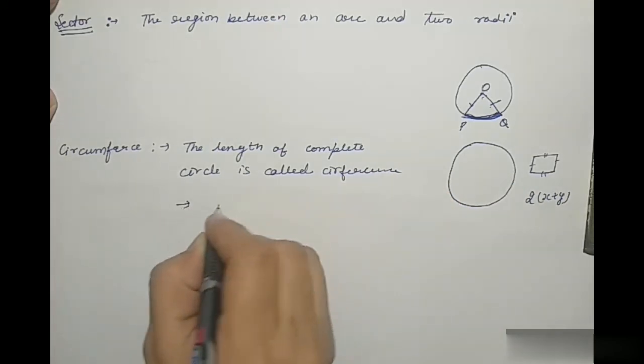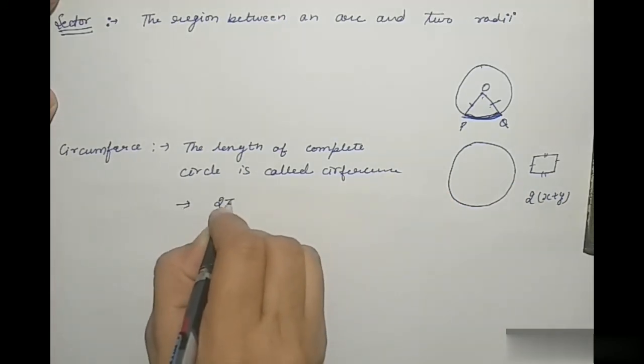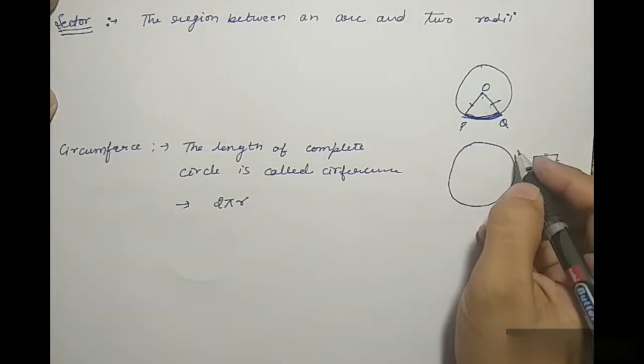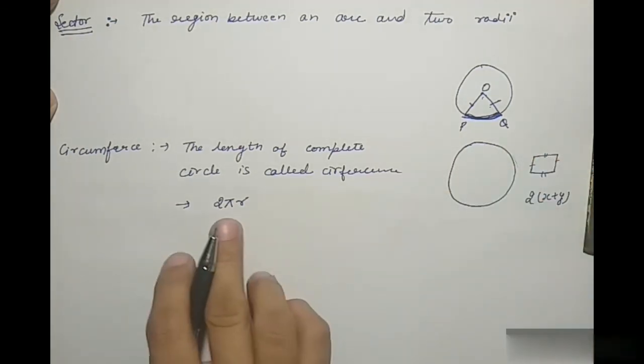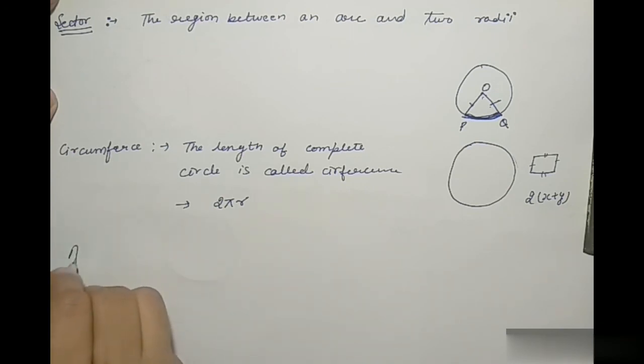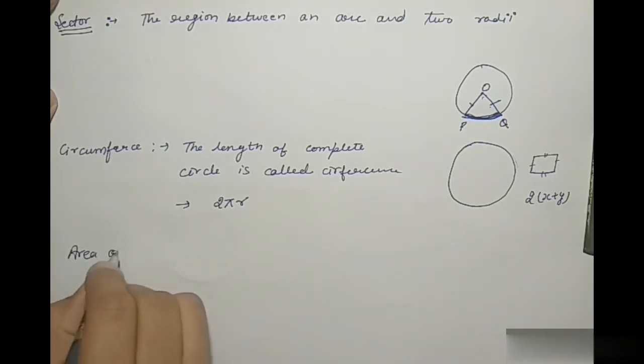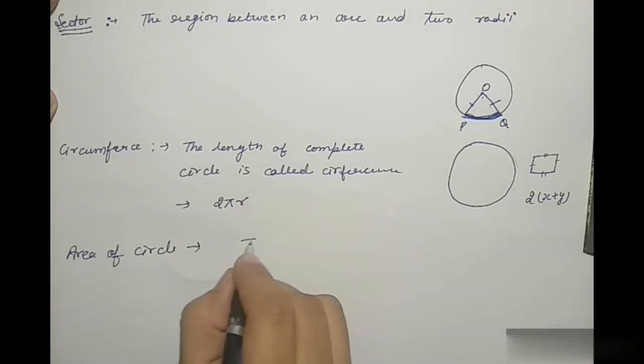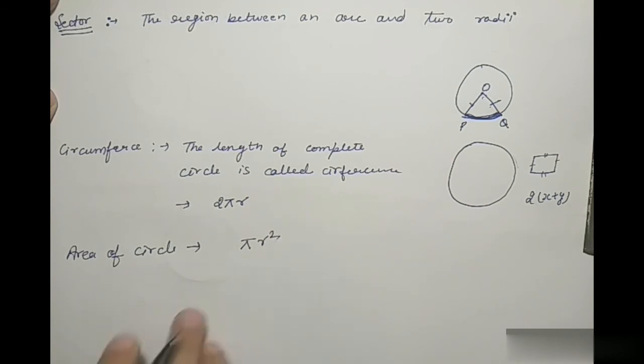So circumference of a circle is 2 pi r, means the total length is 2 pi r, and area of this circle is pi r square.